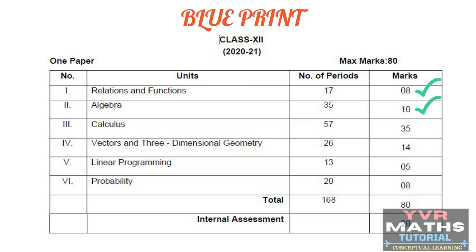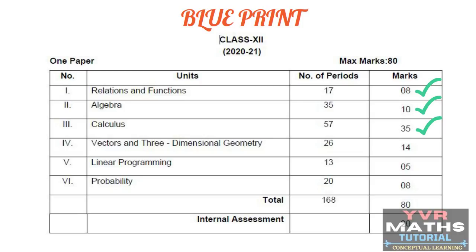Now third unit, calculus. Calculus means fifth chapter continuity and differentiation, sixth chapter application of differentiation, seventh chapter integrals, eighth chapter application of integrals, and ninth chapter differential equations. These 5 chapters are related to the third unit. From these 5 chapters, according to the CBSE curriculum, 35 marks weightage. Next, fourth unit means vector algebra and three-dimensional geometry.